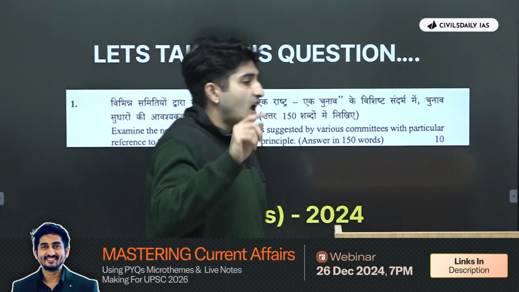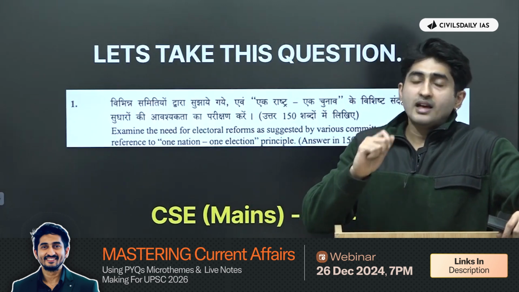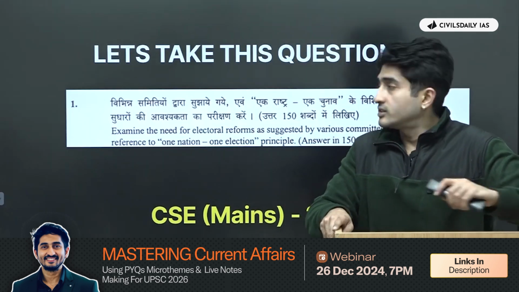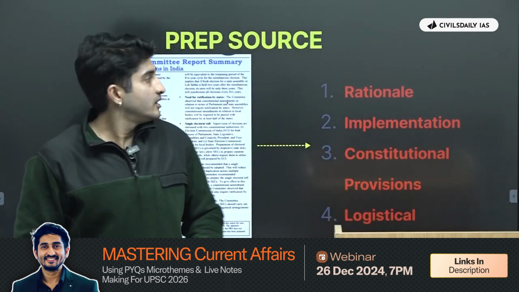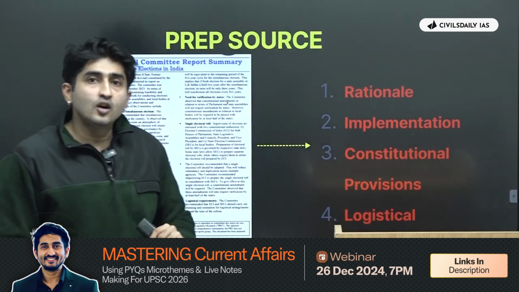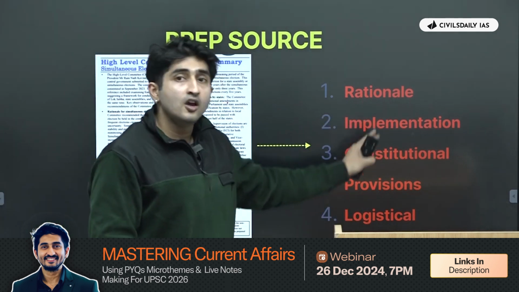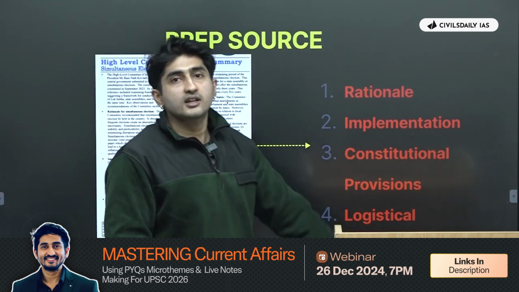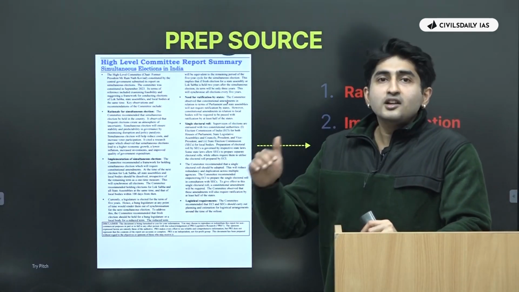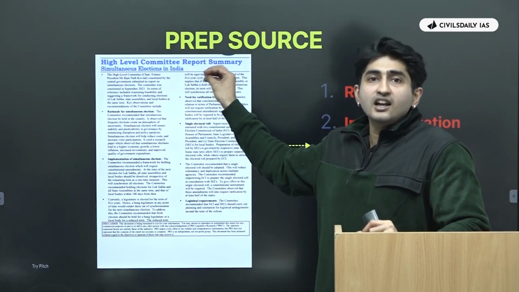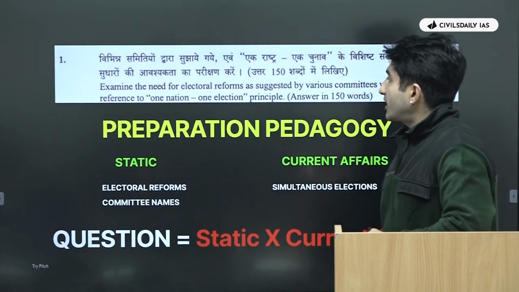Especially last year, a report came out by a high-level committee headed by the ex-president Ramnath Kovind. Now, the summary of that report looked something like this. It talked about the rationale of the one nation, one election principle in elections. Then it talked about the implementation, constitutional provisions, and logistical issues. And you all would agree with me, last year from the current affairs perspective, we essentially handled this topic from all these aspects. Now let us see the question again.